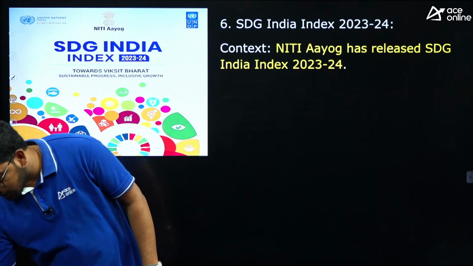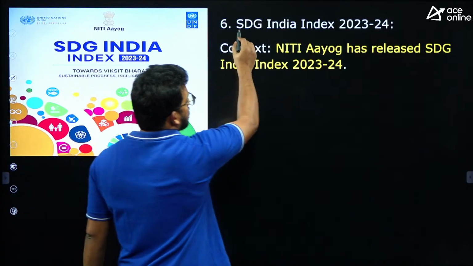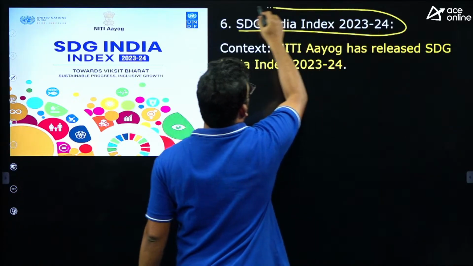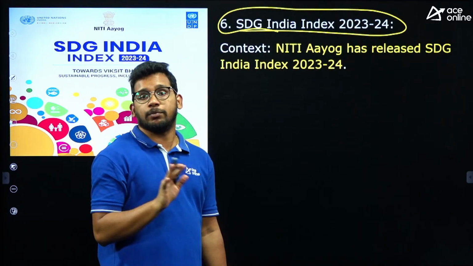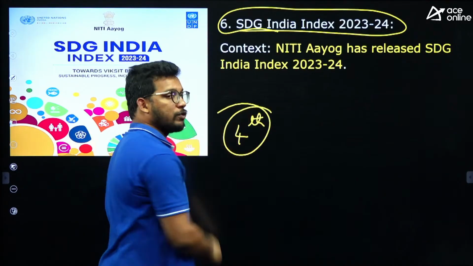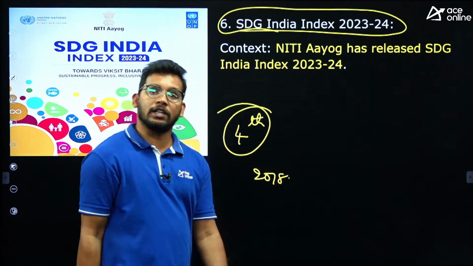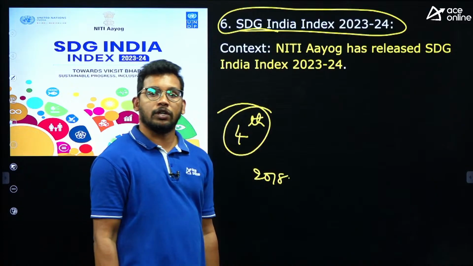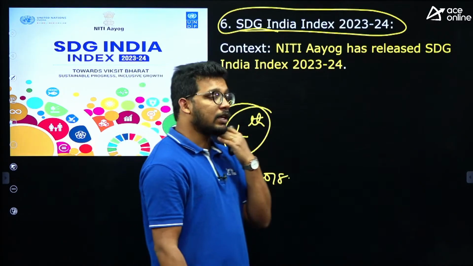Now, the last article and the most important article for today is the Sustainable Development Goals India Index 2024. You can expect a lot of questions from this report. This is the 4th edition released by the government. So the first edition came in 2018, then in 2020, then 2022, and now in 2024 we got the 4th edition. So every 2 years they are releasing the report.